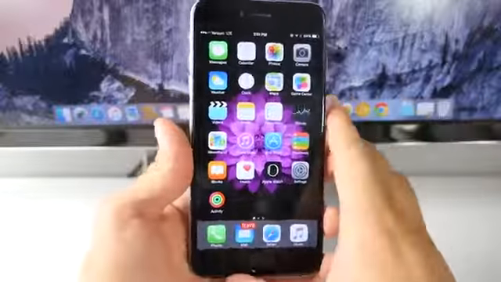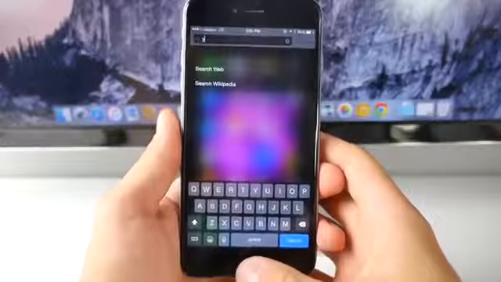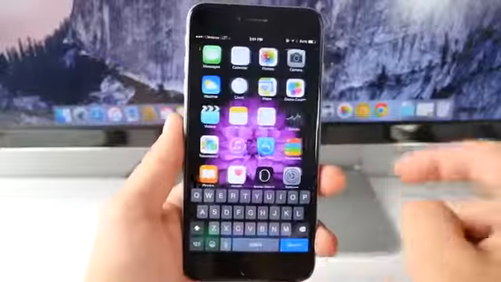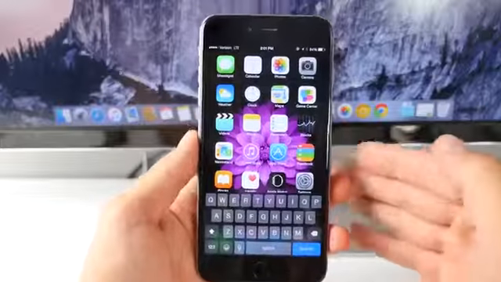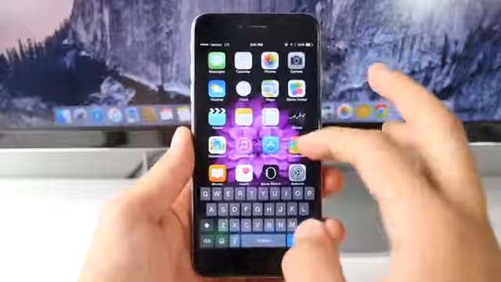Now, from the spotlight view on the home screen, if you guys go ahead and get in here, type in one letter, activate reachability, click cancel, and now you have a keyboard stuck on your screen. So that's another interesting one. A lot of these are going to be graphical. A lot of these you probably won't even run into, but they're just fun for me to see. Anyways, on to the next one.